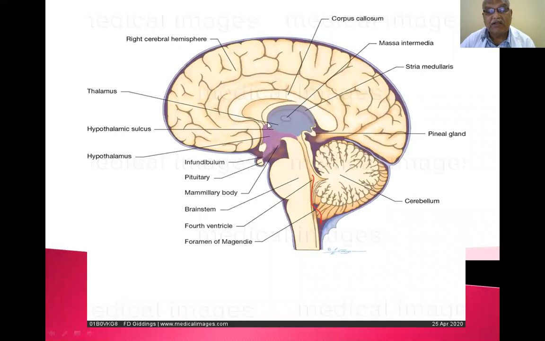This is the hypothalamus. This is the hypothalamic sulcus. This is the thalamus. This is the corpus callosum connecting the two cerebral hemispheres, right and left. This is the pituitary gland connecting to the infundibulum. This is the mammillary body.